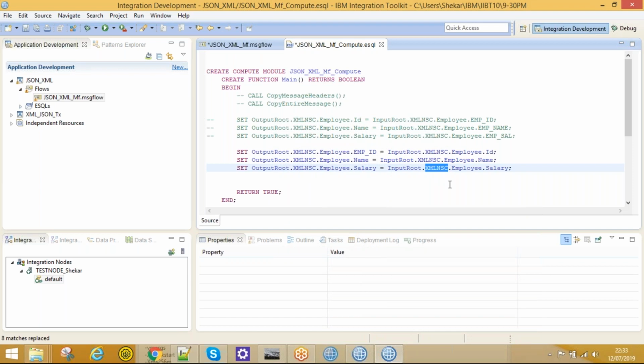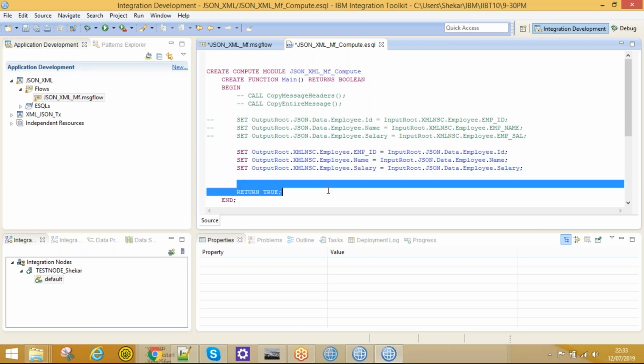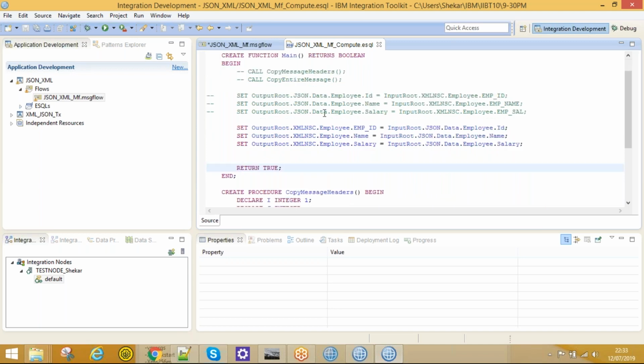Sorry, let me do control Z. JSON data replaced with input.xml NSC. Yeah, if you look at here, I modified the code according to our requirement.